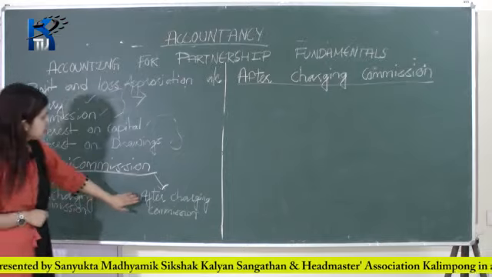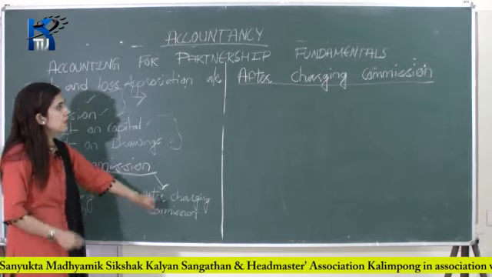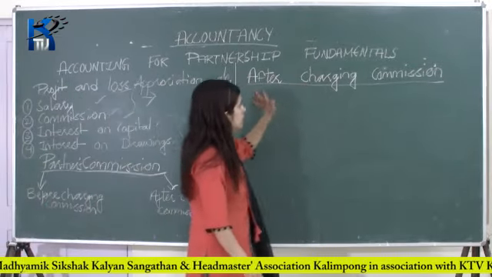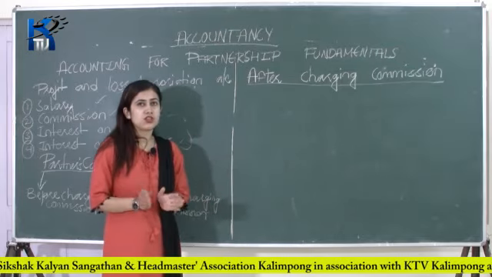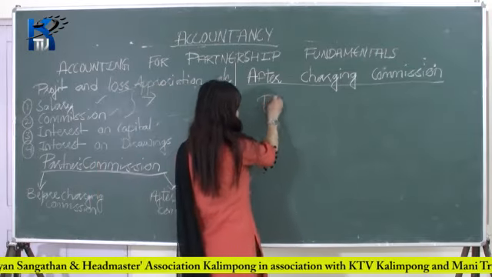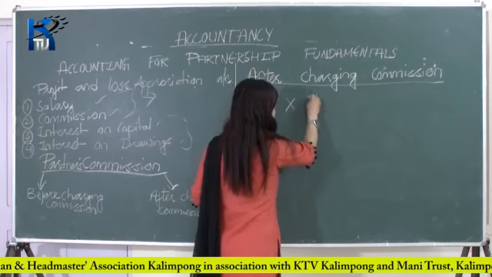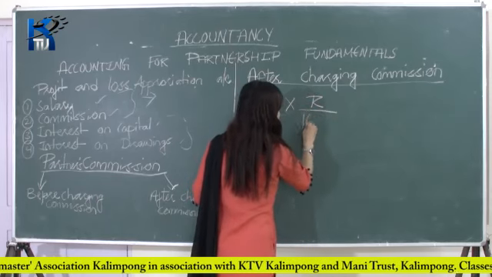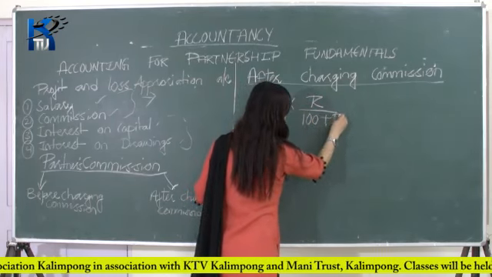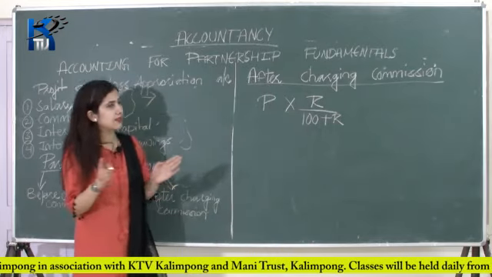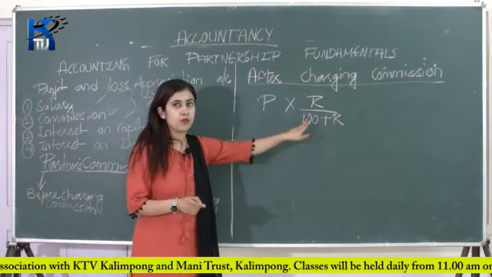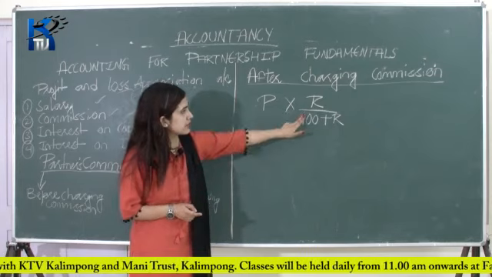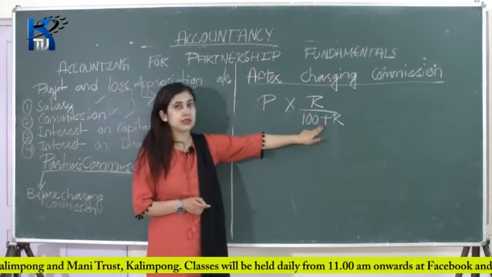The second is after charging commission. So after charging commission, there is one formula, and the formula is principal into rate divided by 100 plus rate. This is your formula. So if it is after charging commission, then you have to apply this formula, that is principal into rate divided by 100 plus rate.